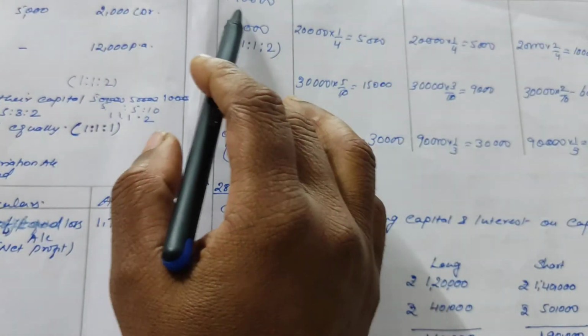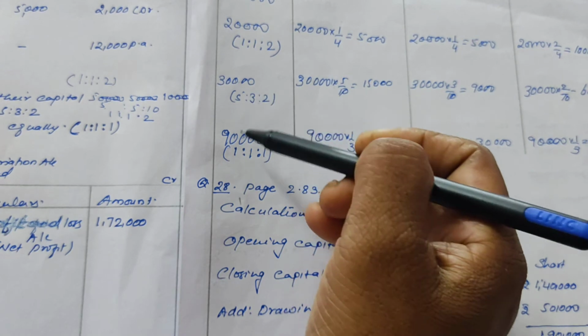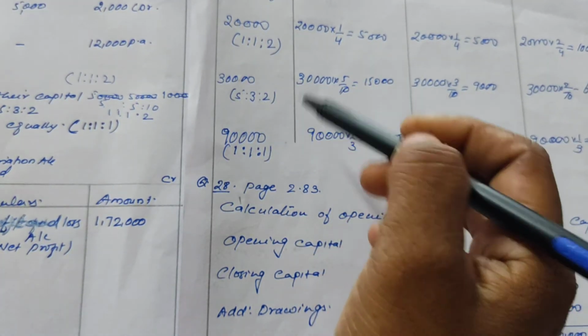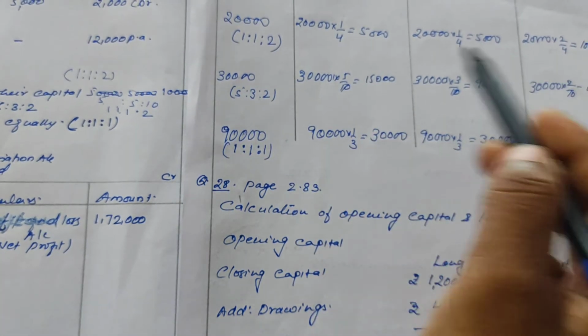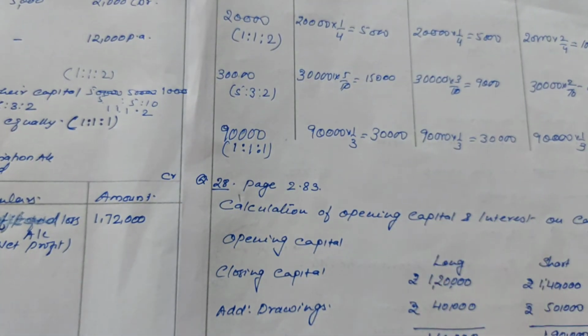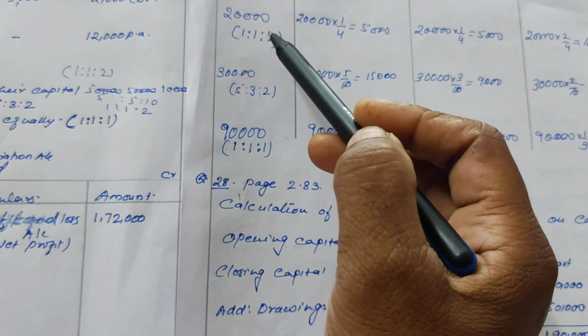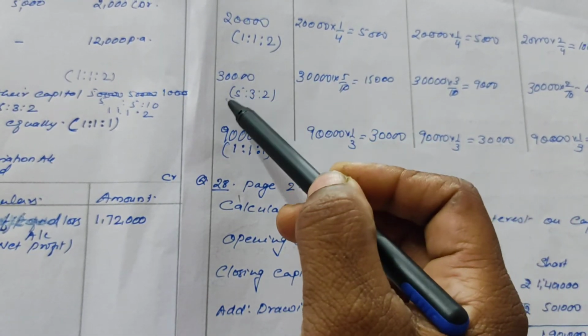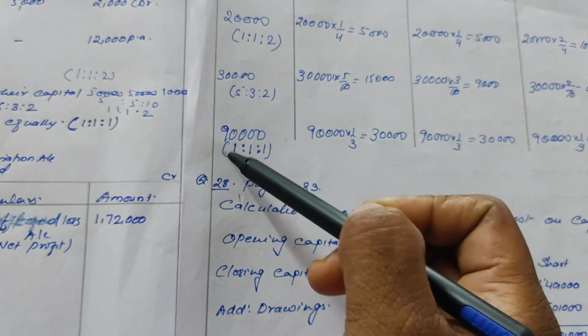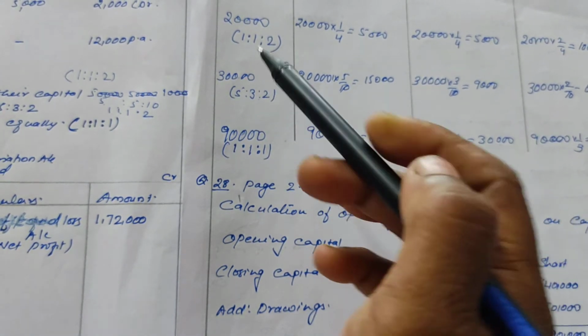So here 1,40,000 is divided among the partners in different ratios. When such conditions are given, first we divide the profit in different ratios among the partners. Here we have divided the 20,000 in the 1:1:2 capital ratio, then 30,000 in the given ratio and 90,000 in equal ratio.